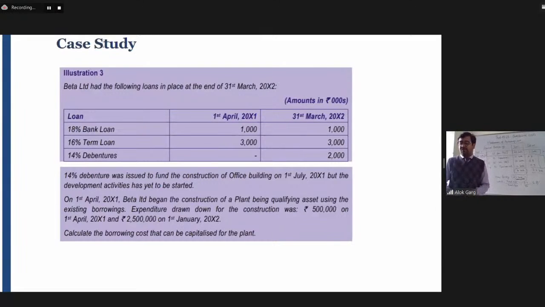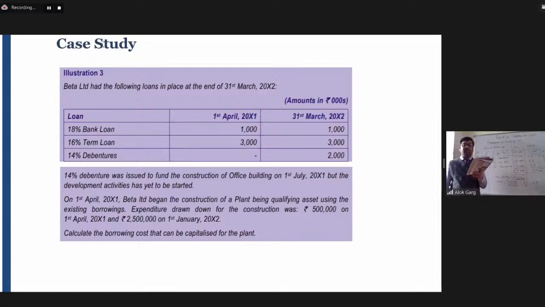Now this is a question, illustration number 3 from the Institute study material, page number 7.197. Beta Limited had the following loans in place at the end of 31st March 2002. 18% bank loan, 1,000. So in this question, there is information given for Beta Limited.